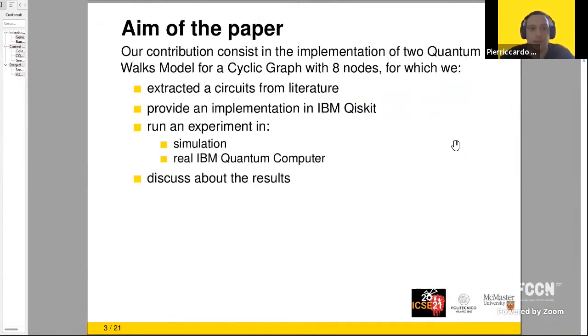So the aim of this paper is to provide our implementation of two quantum walks models for a cyclic graph with 8 nodes, namely the coin quantum walk and the Zegadi quantum walk. For both of them, we extracted the circuit from literature. Then we provide an implementation using the IBM Qiskit library. And we run an experiment both in simulation and with the real IBM quantum computer, showing the results that we obtained.